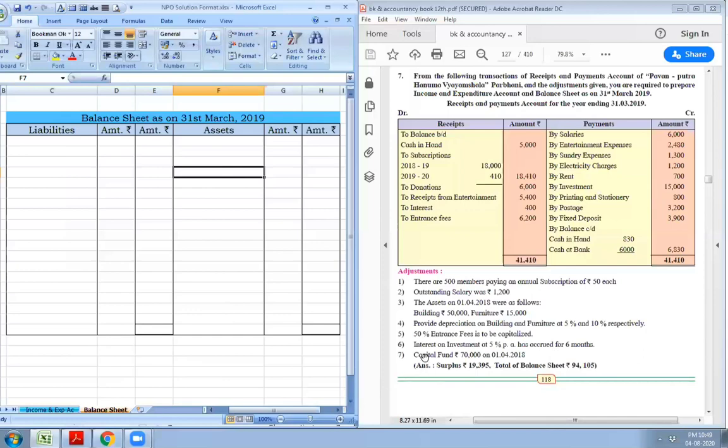Next, capital fund 70,000 as on 1st April 2018. It is the capital fund in the beginning of the year. So we will record it to balance sheet as capital fund, rupees 70,000 to the inner column. In this capital fund, we will add surplus or we will deduct deficit, and also we will add 50% of the entrance fees because it is to be capitalized.